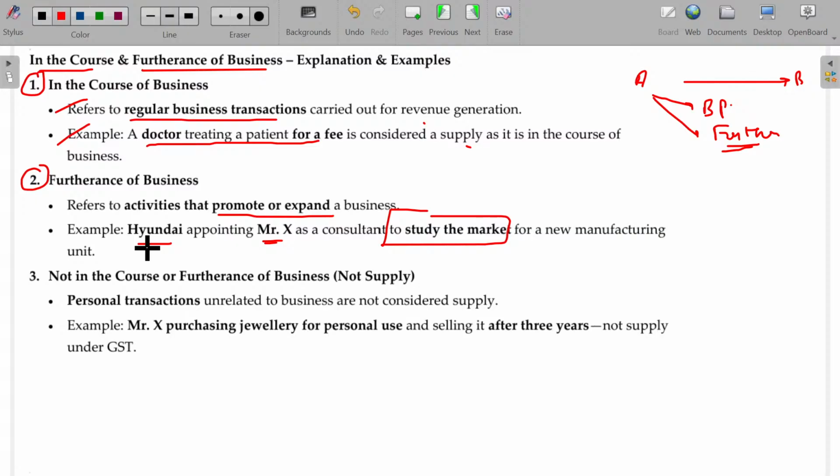Also falls under supply. And personal transactions, already told you, like a doctor giving treatment to family members, who will not have the intention to make any profit. So that is a personal transaction. And even unrelated to business, Mr. X purchases jewelry for personal use. Sometime later, probably 3 years later, he sells it and gets new jewelry. This will not be supply under GST. Is that clear?